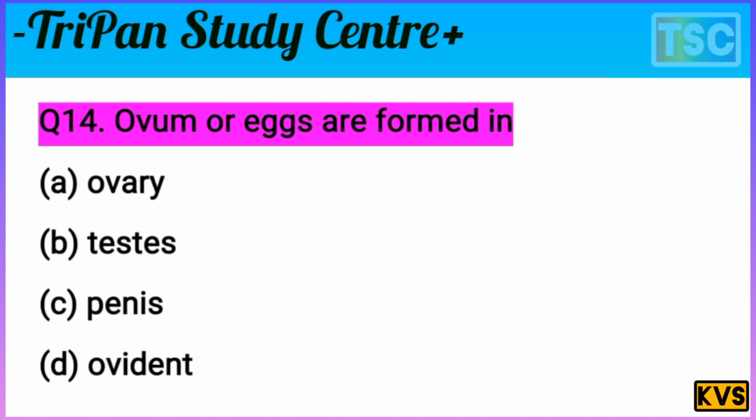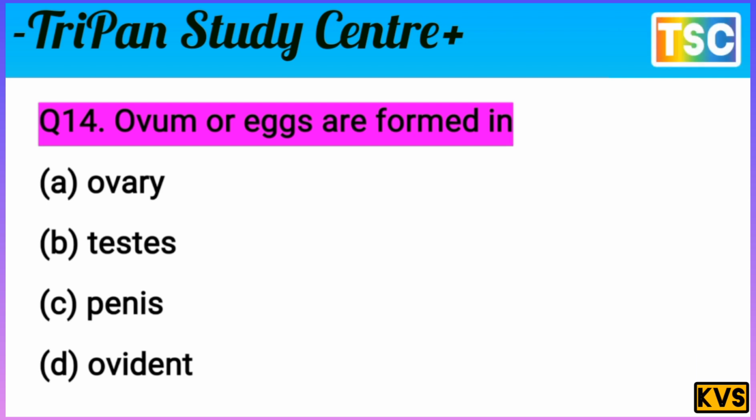Question here. Ovum or eggs are formed in: A. Ovary, B. Testis, C. Penis, D. Oviduct. This question is very interesting. But first of all, I give a clue: testis and penis are not the right answer here.